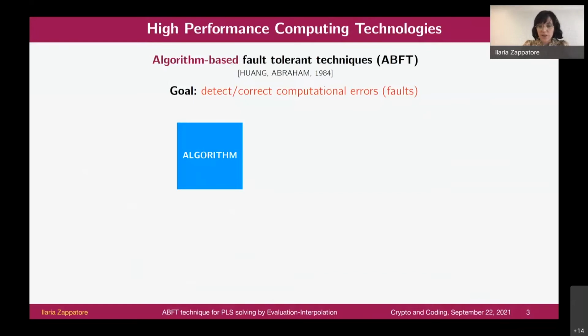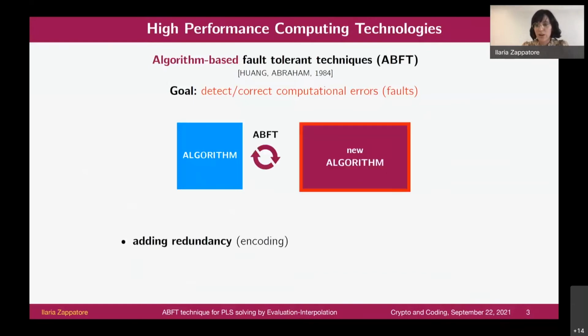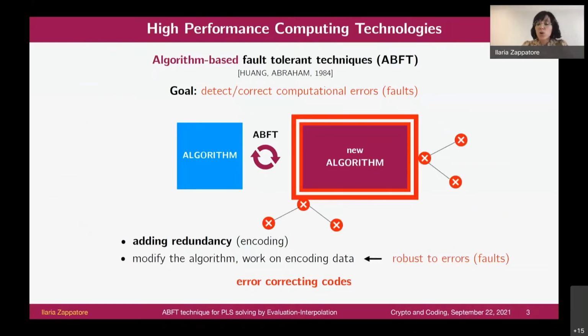In particular, we apply a transformation inside the algorithm. We first add redundancy, we perform a sort of encoding inside the algorithm, and then we modify it in order to work on encoded data, and we perform a sort of error correction inside in order to make it robust to the computational errors. These are the two basic principles of error correcting codes, adding redundancy and performing an error correction, which, as I told you at the beginning of the talk, we apply in another context, which is different from the classical communication scenario.